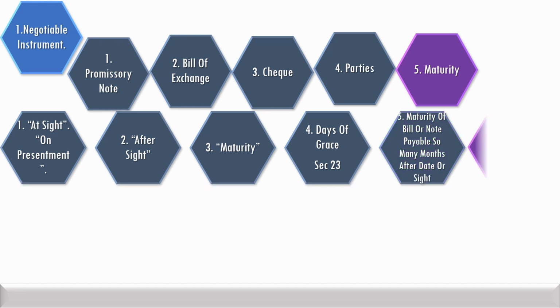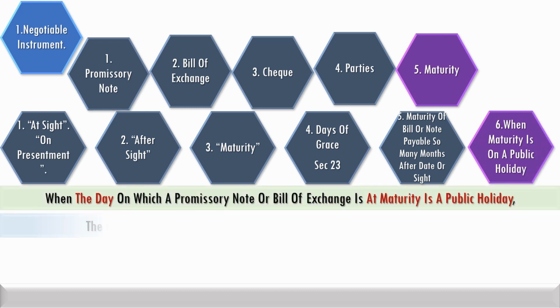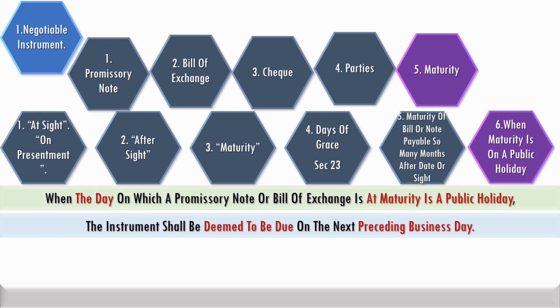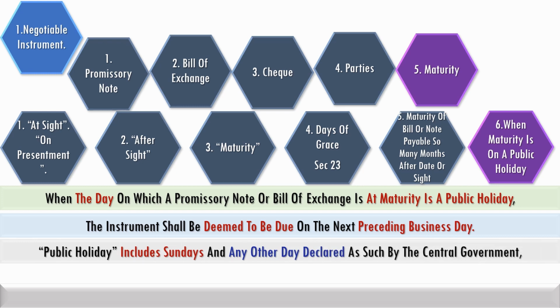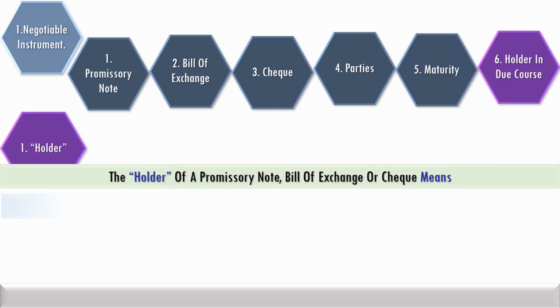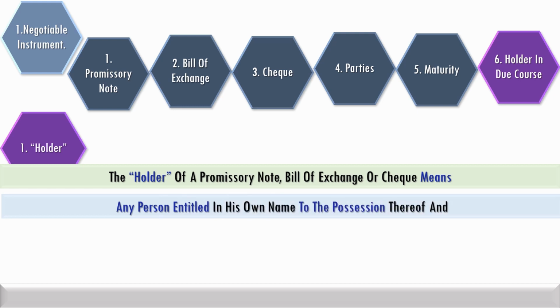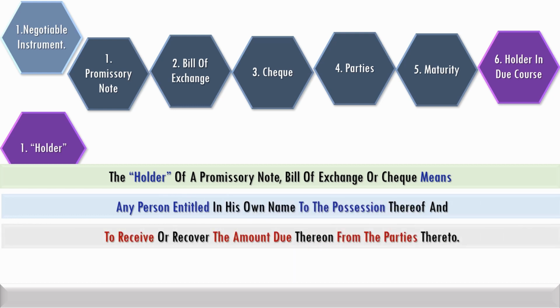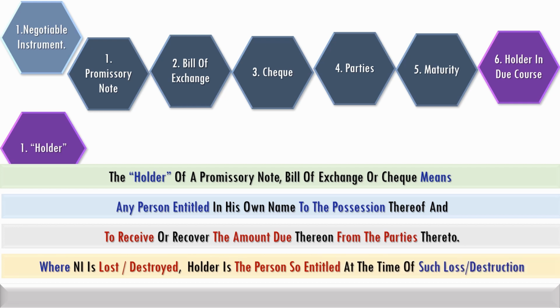When the maturity is on a public holiday, the instrument shall be deemed to be due on the next preceding business day. Public holiday includes Sundays and any other day declared by the government. A holder of a negotiable instrument means any person entitled to the possession of that instrument in his own name and to receive the amount due from the parties thereto. When a negotiable instrument is lost or destroyed, holder is the person so entitled at the time of such loss or destruction.